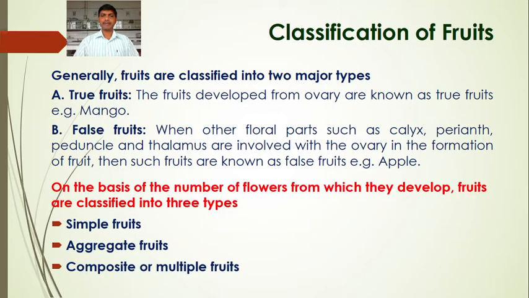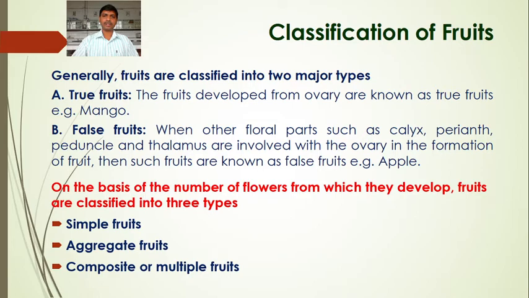On the basis of the number of flowers from which the fruit has been developed, the fruits are classified into three types: simple fruits, aggregate fruits, and the third one, composite or multiple fruits.